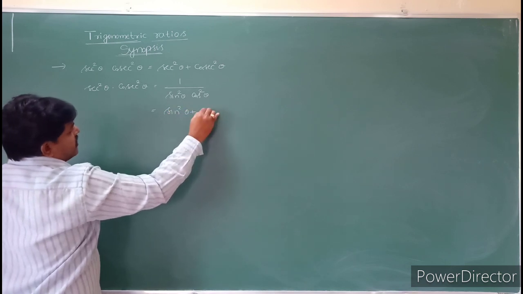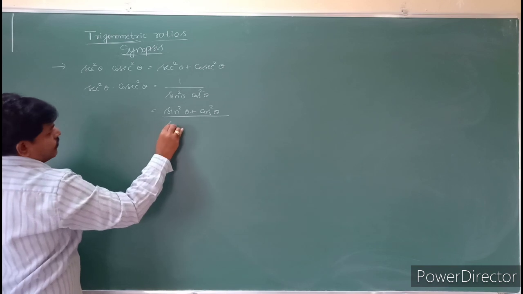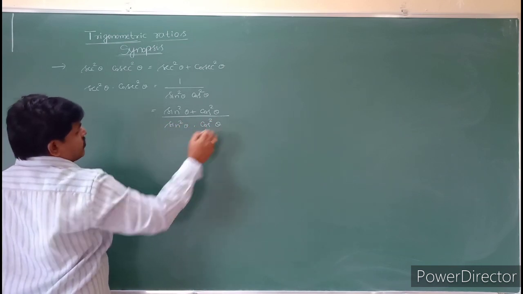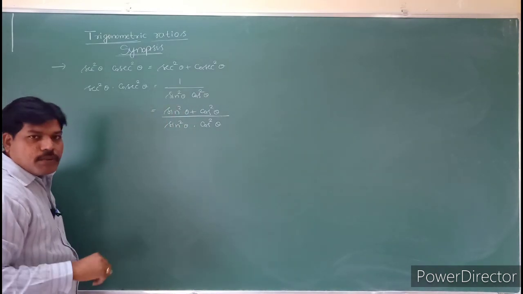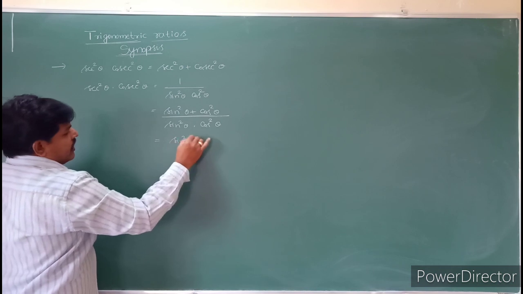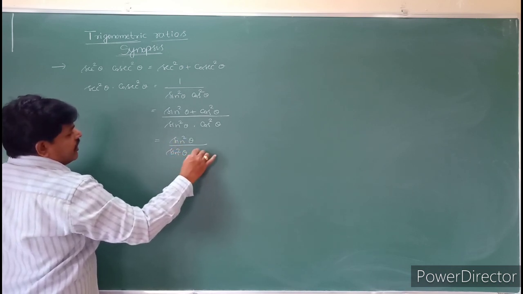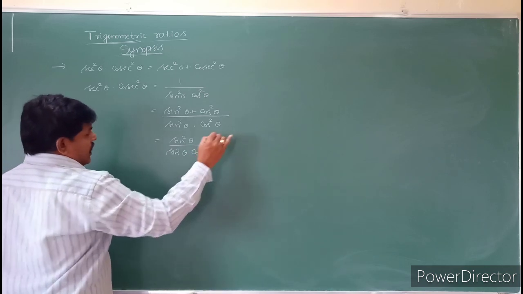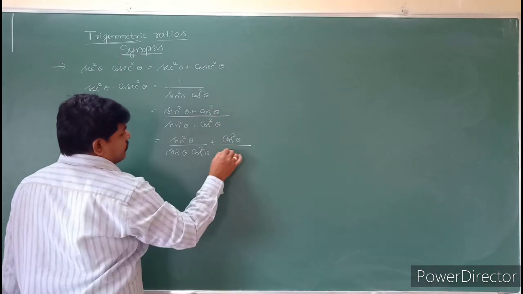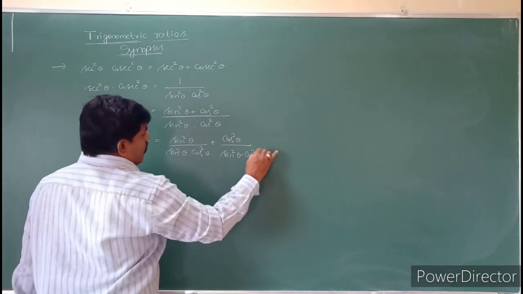This one you can write as sine square theta plus cos square theta by sine square theta into cos square theta. Here I have written sine square theta plus cos square theta for 1. Separate the terms, students. What we will get is sine square theta by sine square theta into cos square theta plus cos square theta by sine square theta into cos square theta.